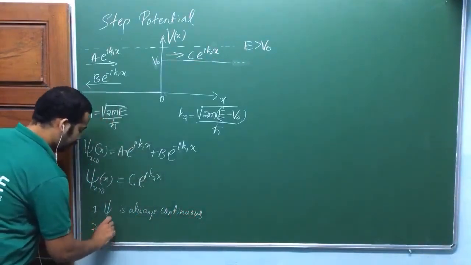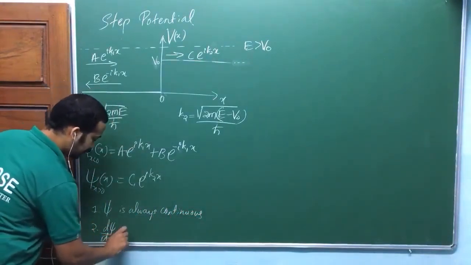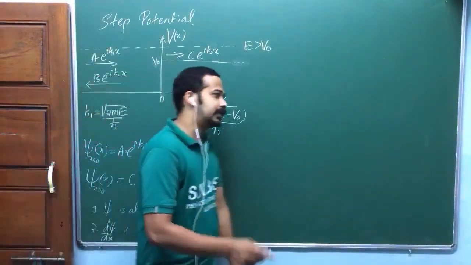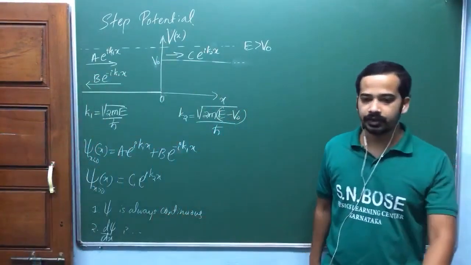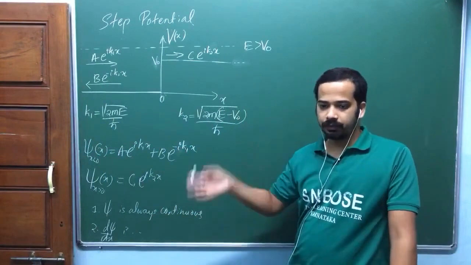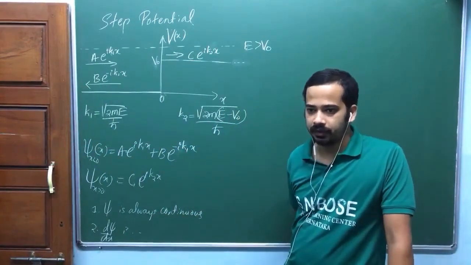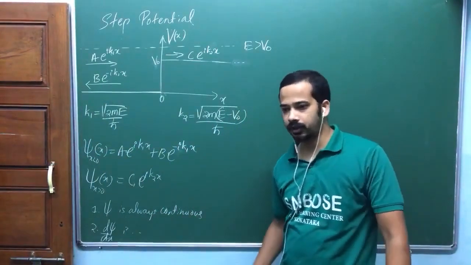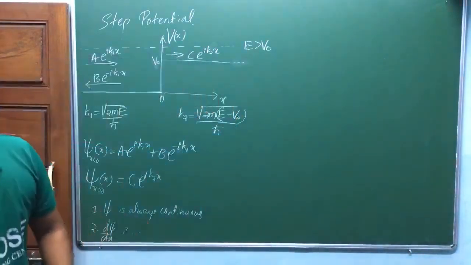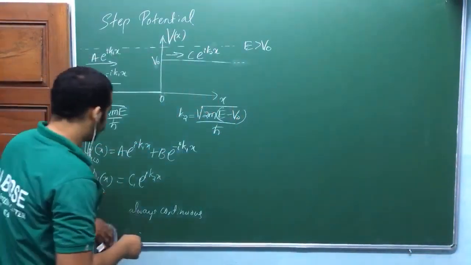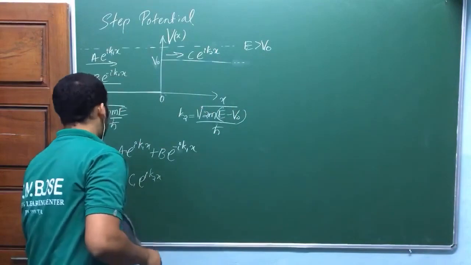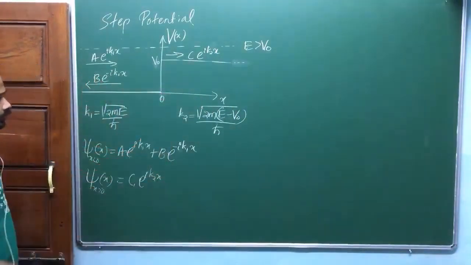So the second one, dψ/dx, is continuous except at a point where the potential touches infinity. Here we don't have any point where the potential touches infinity. That's why dψ/dx should also be continuous. So that's why the wave function and its first derivative should be continuous at x equal to 0. It should be continuous everywhere, including at x equal to 0.